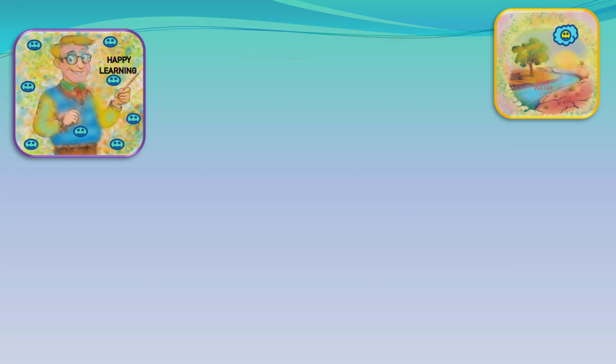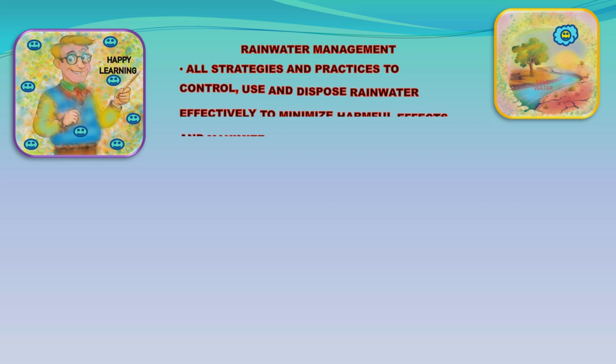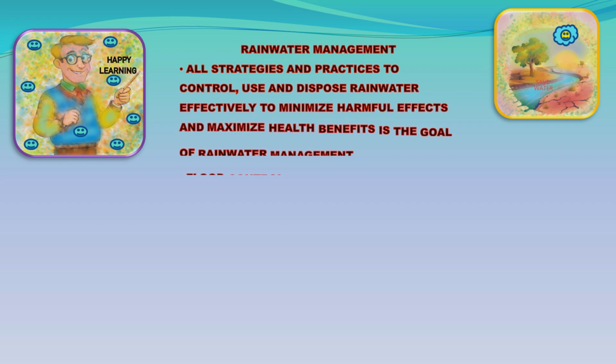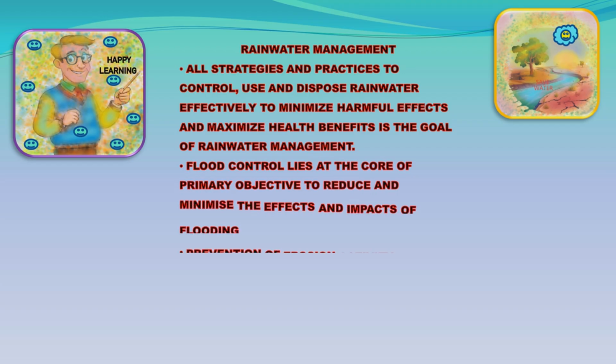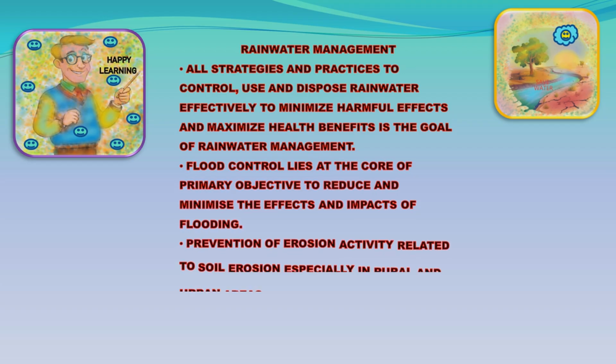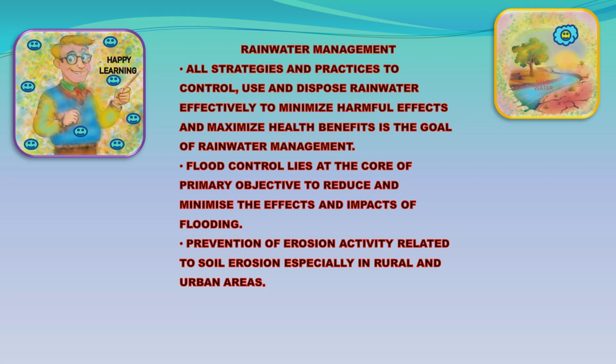Rainwater management. All strategies and practices to control, use, and dispose of rainwater effectively to minimize harmful effects and maximize health benefits is the goal of rainwater management. Flood control lies at the core, with the primary objective to reduce and minimize the effects and impacts of flooding. Prevention of erosion, especially soil erosion in rural and urban areas.